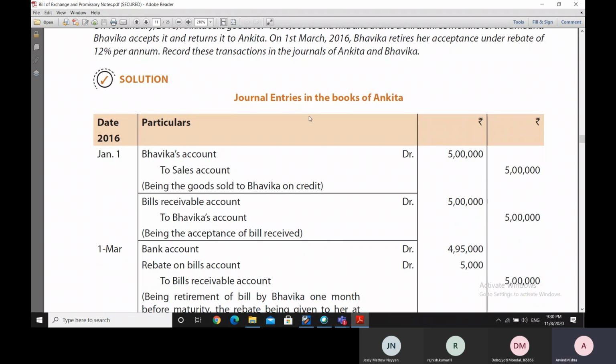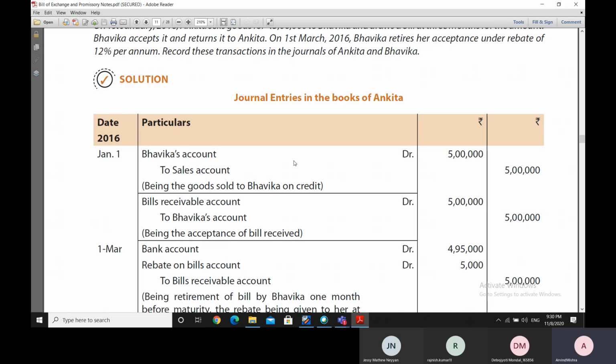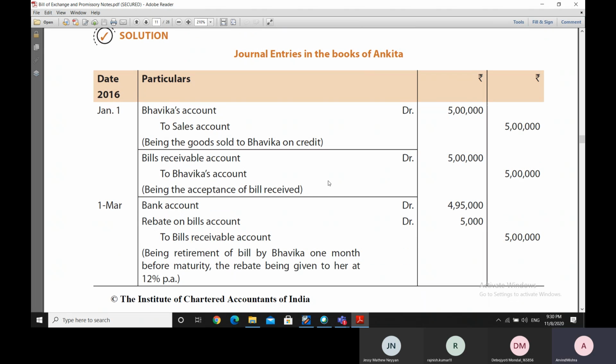So first of all, we'll write the journal entries in the books of Ankita. Ankita has sold the goods to Bhavika, so she is debiting Bhavika's account, and she will credit her sales account for 5 lakh rupees.